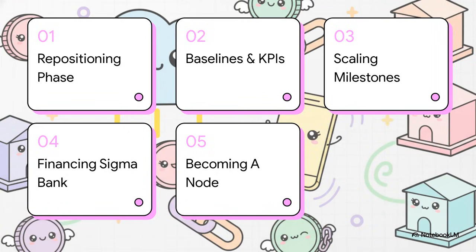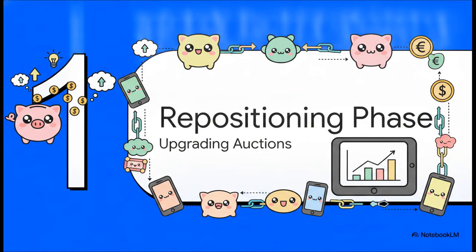So here's our exact playbook for today. We're going to start with the repositioning phase, establish our baselines and KPIs, chart out those scaling milestones, break down the corporate financing strategy, and finally, detail your actual transformation into a network node. All right, let's jump into phase one, the repositioning phase, upgrading to high-intent auctions.